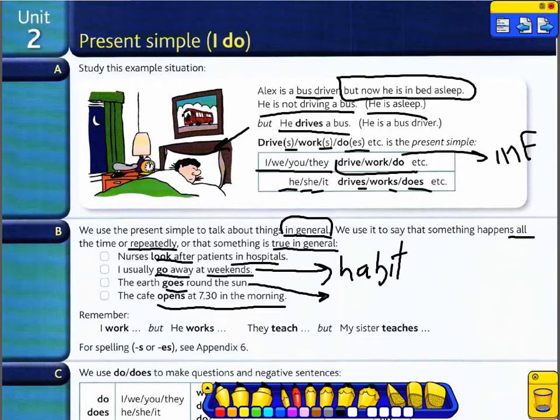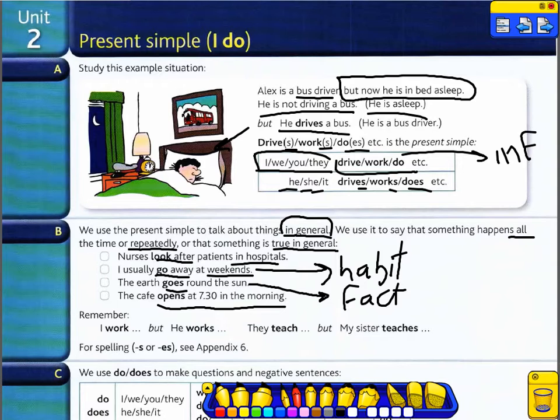This is a fact, something that's not changing. The cafe opens at 7:30 in the morning. This happens every day.